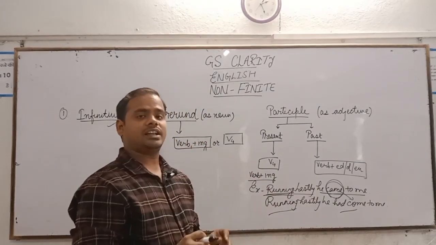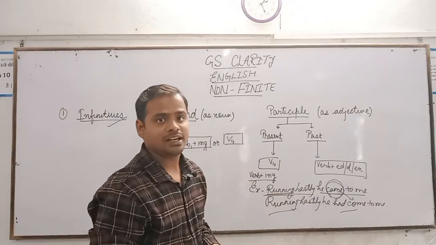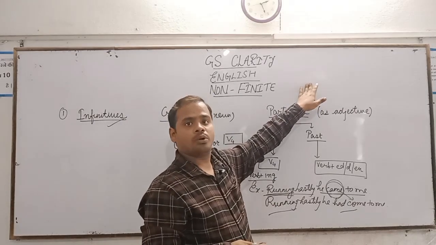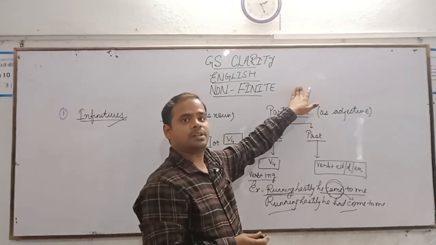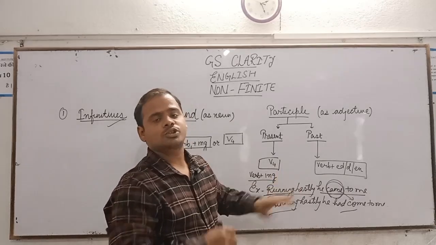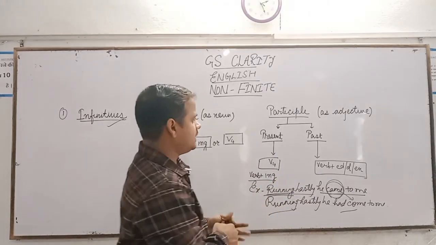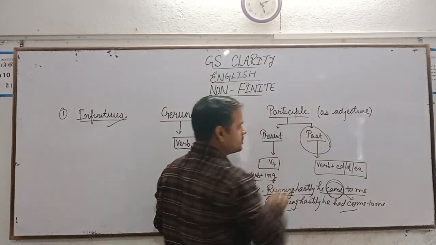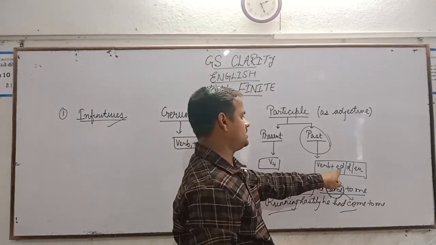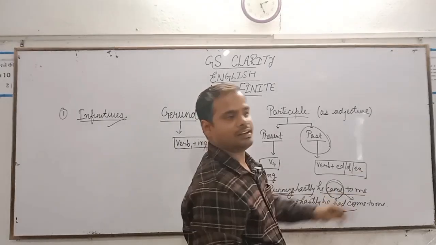Or we can have several examples like: I saw a crying baby running on the floor. I saw dead people lying on the floor. In this way, we can take so many examples. In case of past participle, we have verb plus ed, be or en.